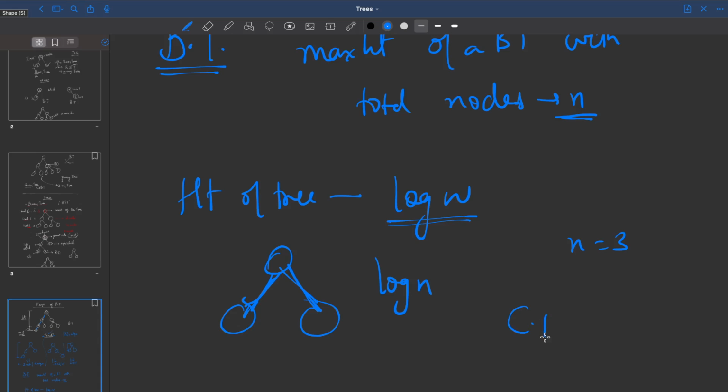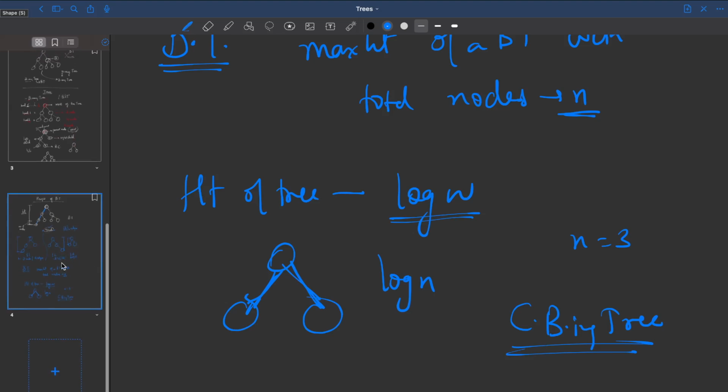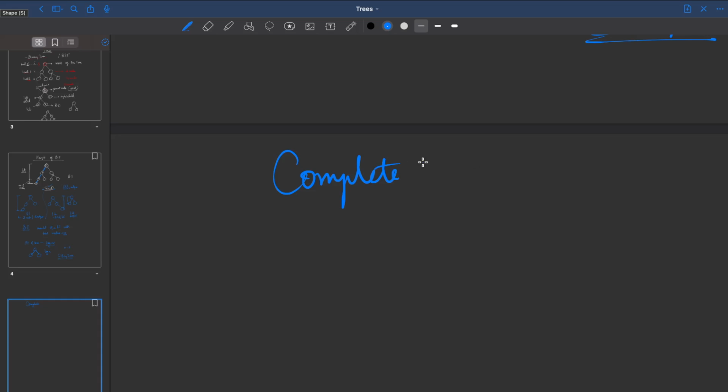Complete binary tree means there is a concept of complete binary tree. The C stands for complete. Let's take a different page. Yes, so let's talk about this concept of complete binary tree. A complete binary tree is a tree where every node has a left child and also a right child.